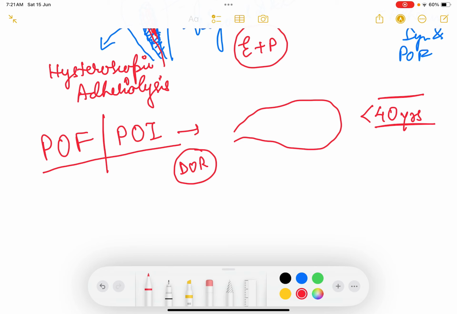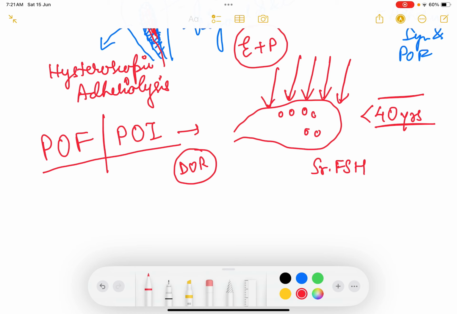How do you diagnose that ovarian reserve has decreased? By doing a serum FSH, follicle stimulating hormone, for these patients. Once the follicles are depleted, there are no follicles in the body, so the anterior pituitary will be secreting more and more follicle stimulating hormone, FSH, because the negative feedback of estrogen will be reduced.